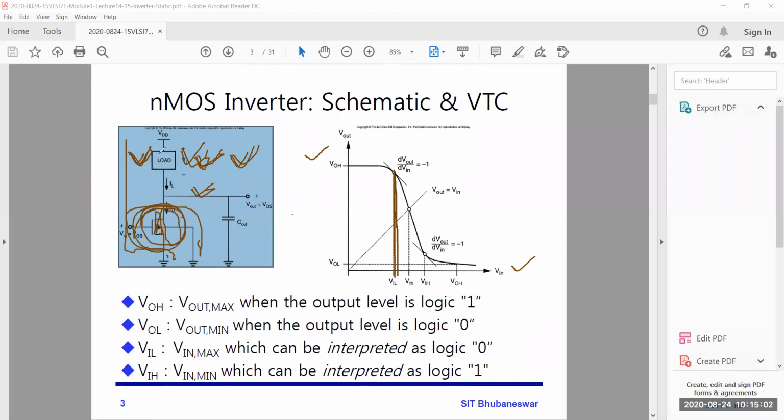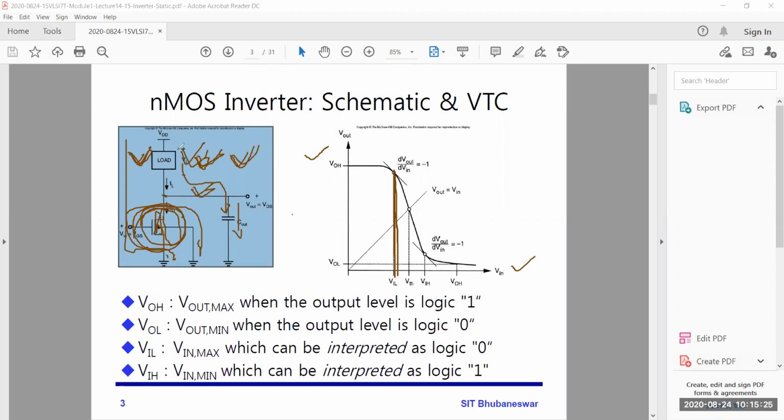That means there is no current flow in this path, because there is no other path. The capacitor is already charged at steady state, so there is no current flow in that direction either. This transistor is also off, so there is no current flow, and the maximum voltage will appear here.